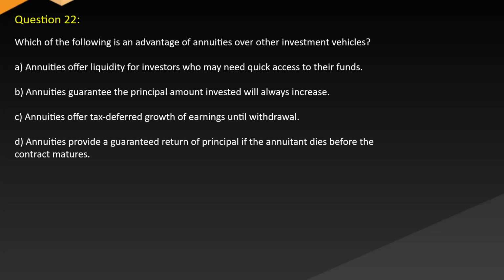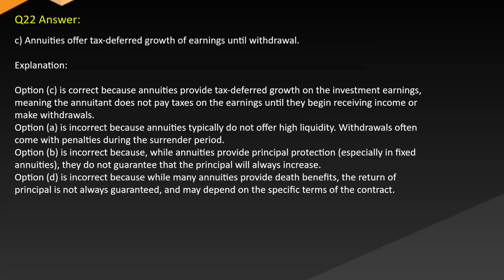Which of the following is an advantage of annuities over other investment vehicles? A. Annuities offer liquidity for investors who may need quick access to their funds. B. Annuities guarantee the principal amount invested will always increase. C. Annuities offer tax-deferred growth of earnings until withdrawal. D. Annuities provide a guaranteed return of principal if the annuitant dies before the contract matures. Answer. C. Annuities offer tax-deferred growth of earnings until withdrawal. Explanation. Option C is correct because annuities provide tax-deferred growth on the investment earnings, meaning the annuitant does not pay taxes on the earnings until they begin receiving income or make withdrawals.